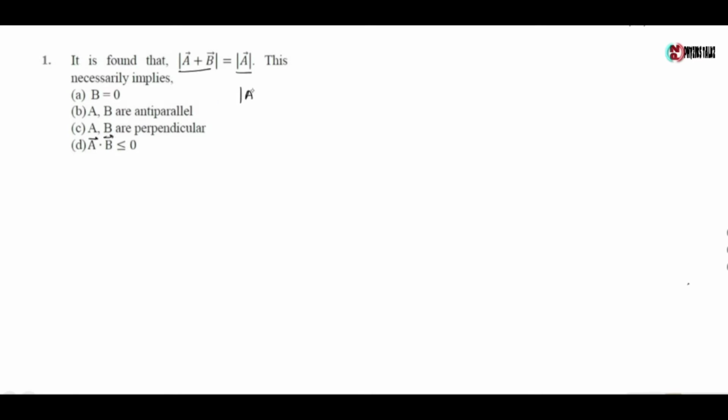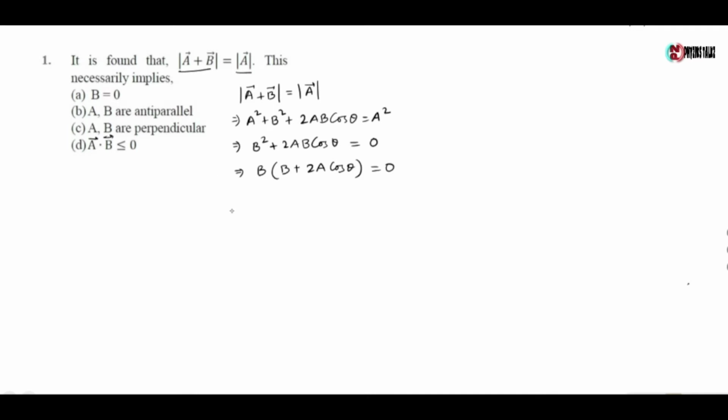Now here given that mod of A plus B is equal to mod of A, which gives A square plus B square plus 2AB cos theta equals A square, where theta is the angle between A and B vector, which gives B square plus 2AB cos theta equals 0, from which we have B into B plus 2A cos theta equals 0, which implies either B equals 0 or B plus 2A cos theta equals 0, from which we have cos theta equals minus B by 2A.